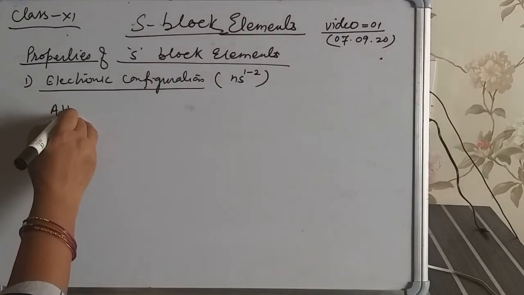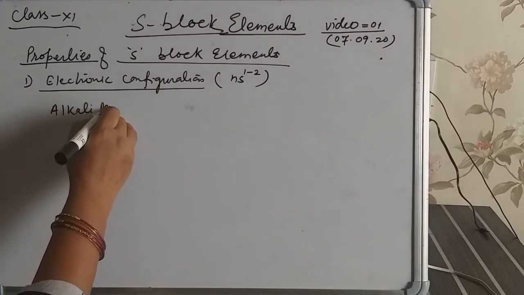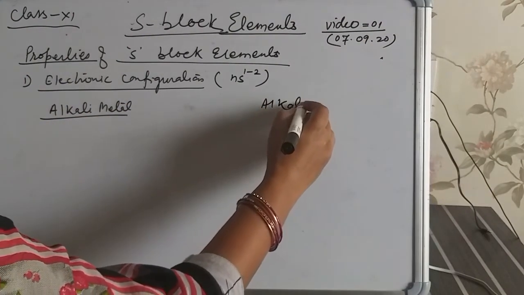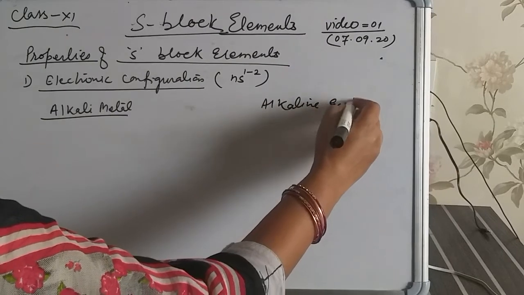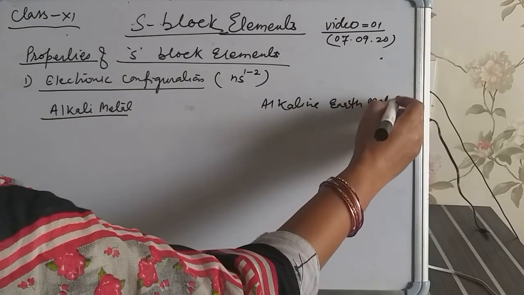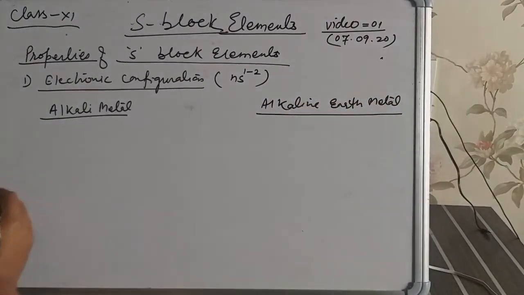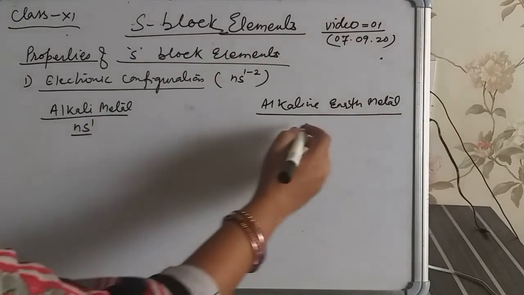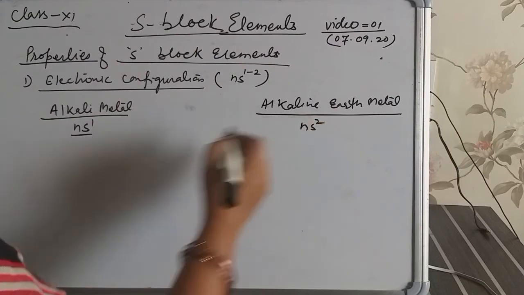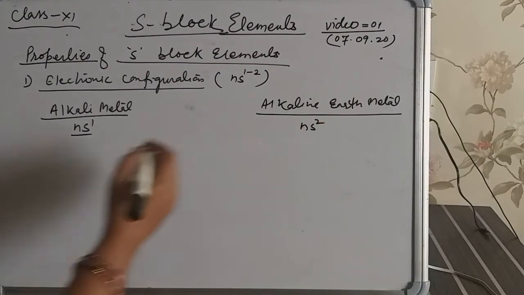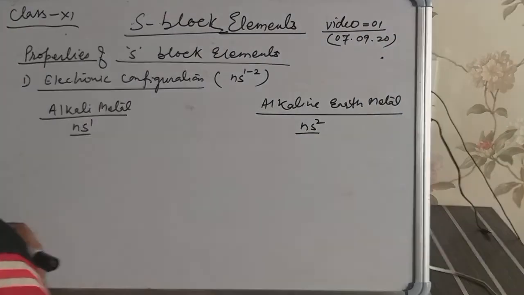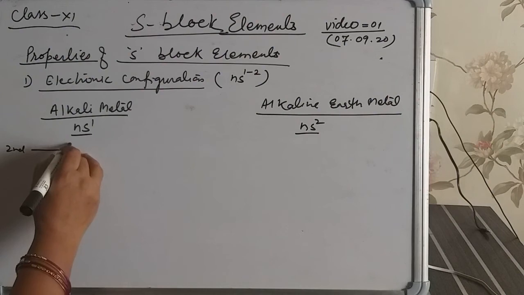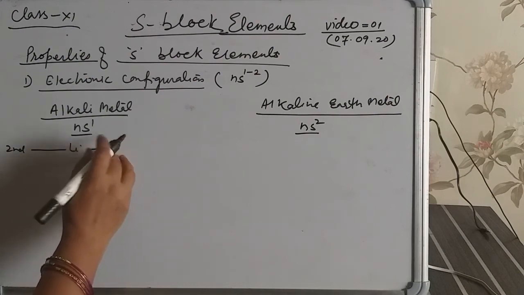The alkali metal group has general configuration ns1, and the alkaline earth metal group has general configuration ns2.